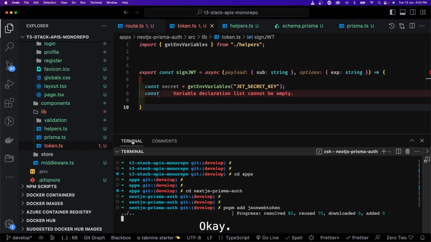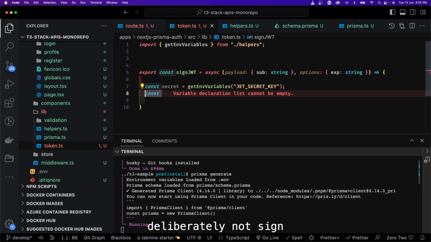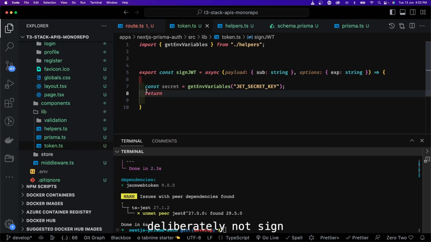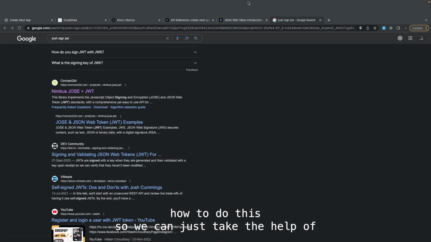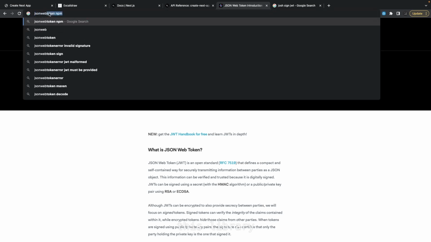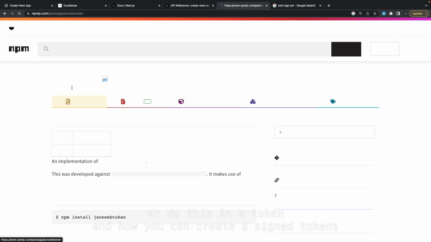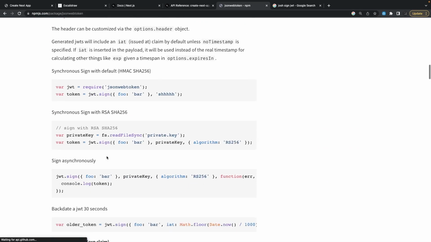Okay, and now I will just import it and do a return jwt.sign. How to do this? We can just take the help of this library, the npm module JSON Web Token, and how you can create signed tokens.